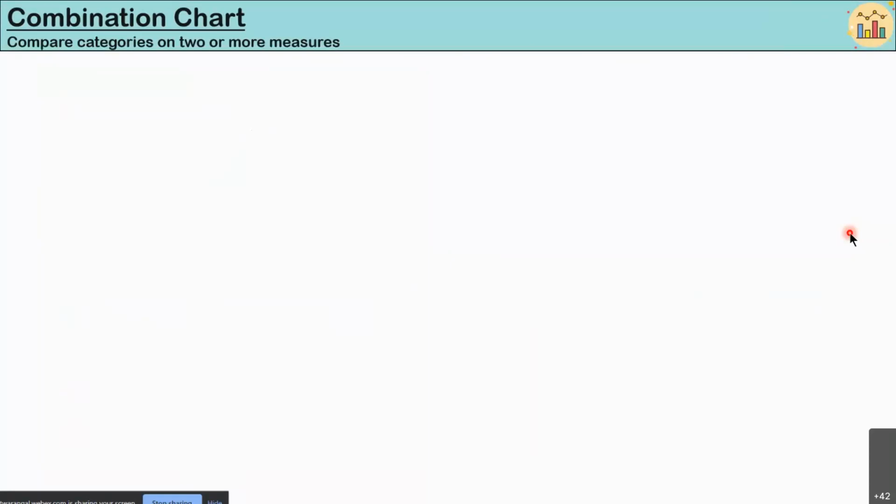Sashank, sorry for the interruption. Your screen is not visible, it got stuck. So, wait one second. Till what were you able to see? The donut chart. Okay. Is it visible now? No, it's still stuck. Okay, one second.